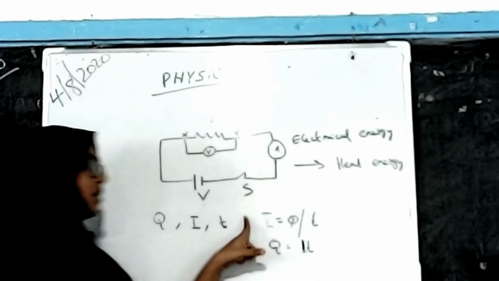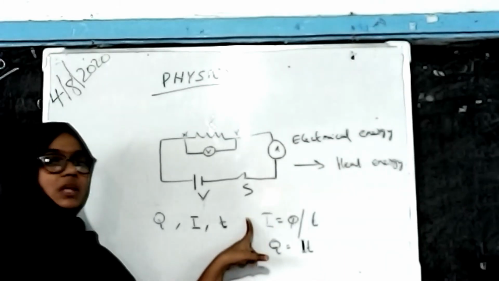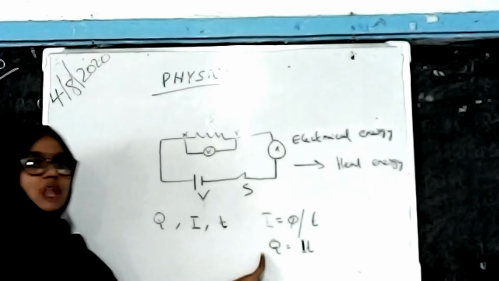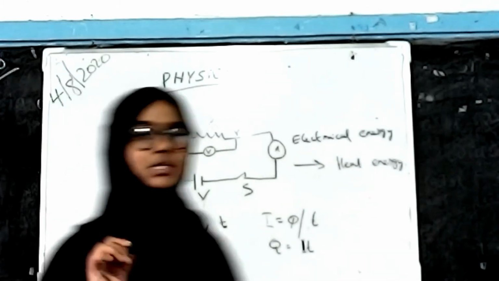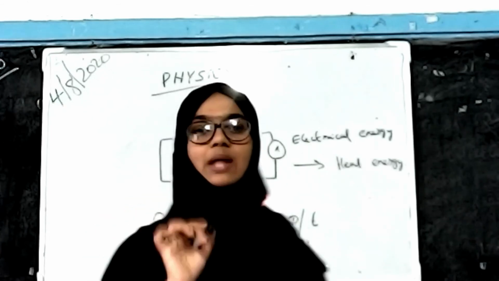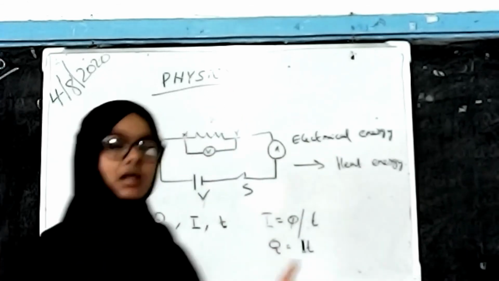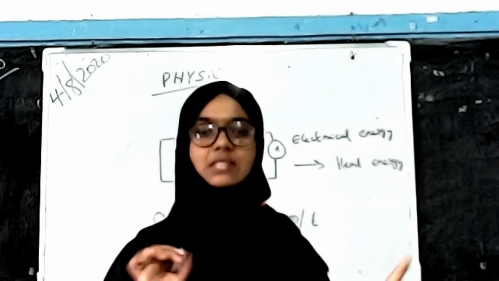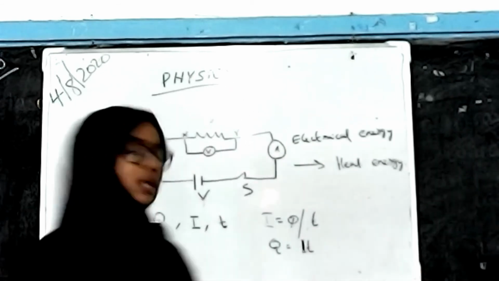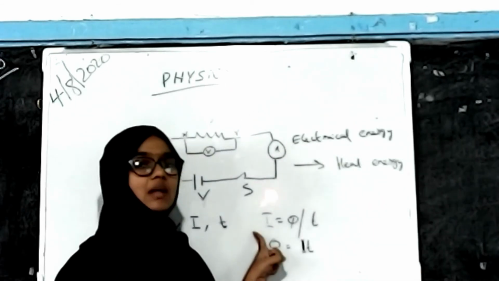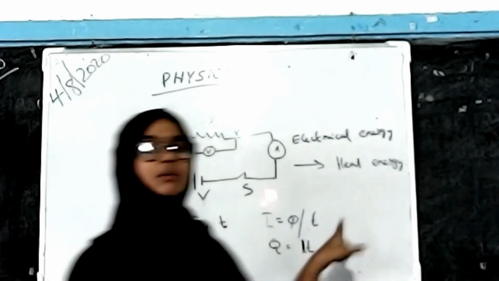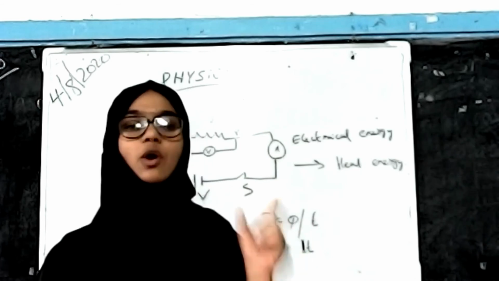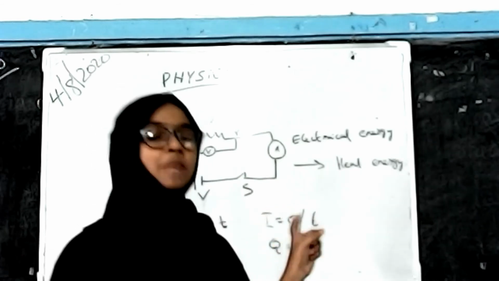The first one gives the current, and Q is the charge flowing from one point to another point of this circuit. That flow of charge makes the electric current I, denoted as I is equal to Q by T, and T is the time taken for the charge to flow through the circuit.